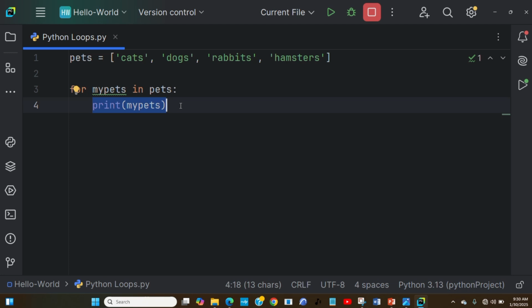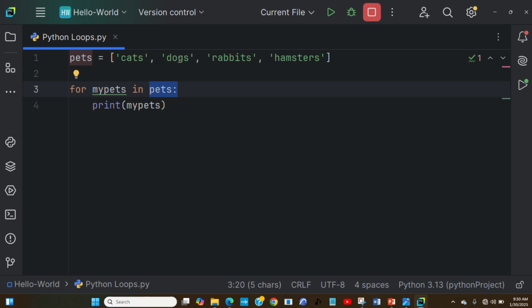The second time the program loops again, it's going to loop through this particular list again. The second thing it is going to pick up is these dogs. And it is going to assign the value dogs to this my pet again. You get it? In this particular pet, it is going to pick the second one when it iterates there. And it is going to go through.